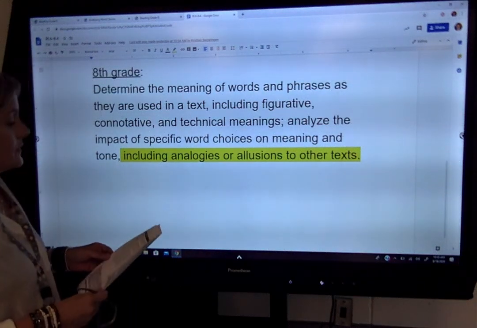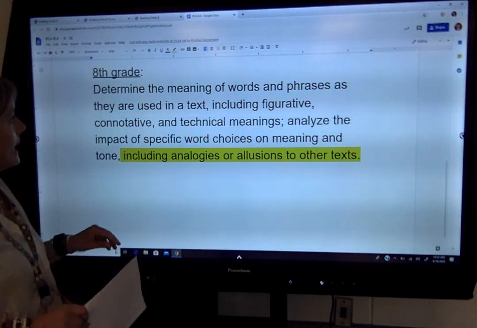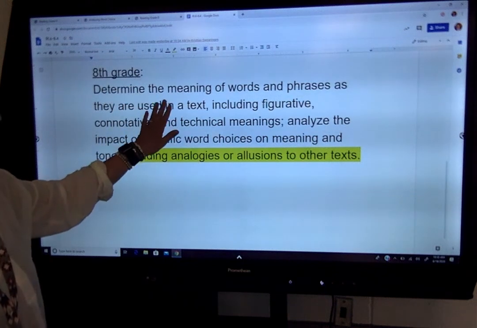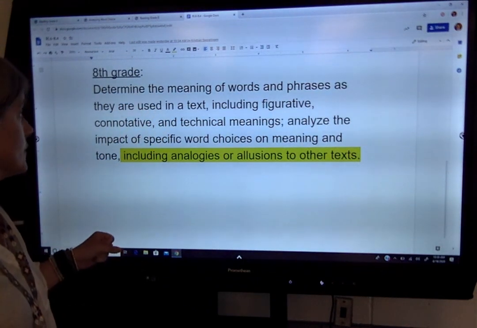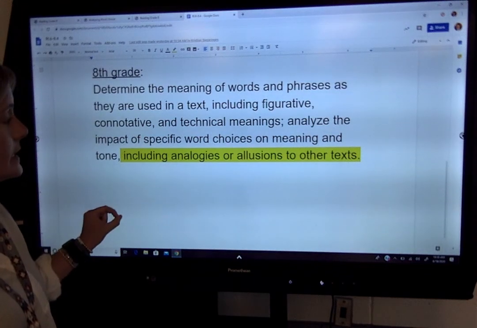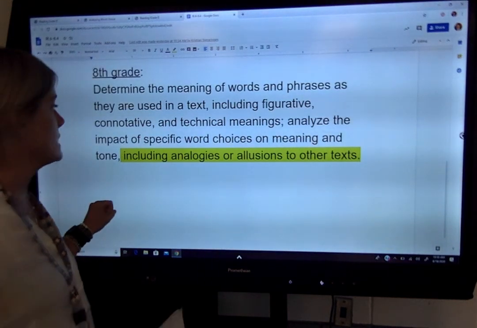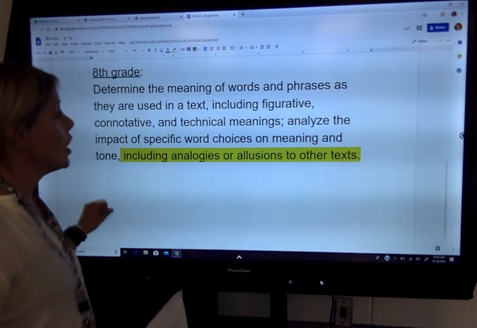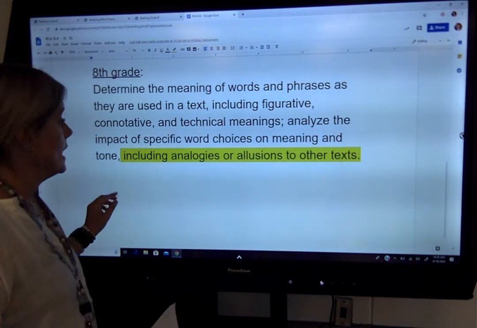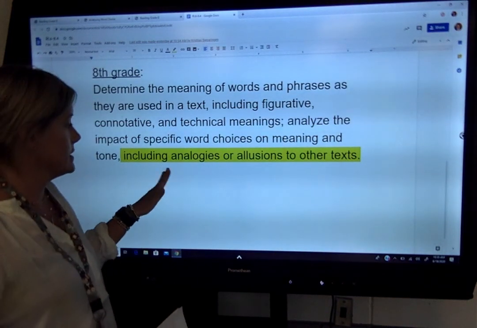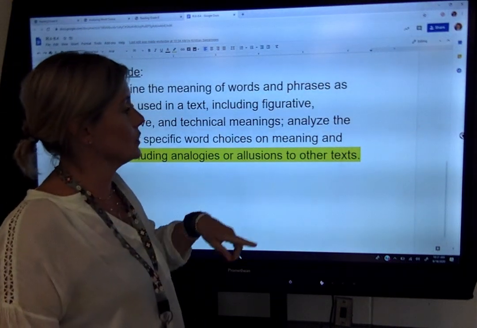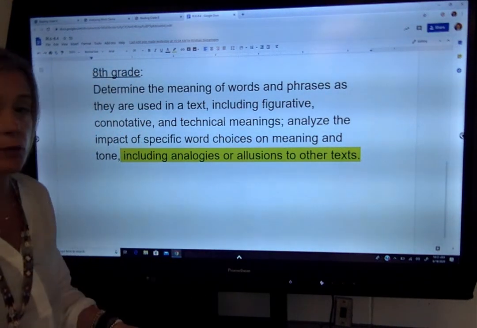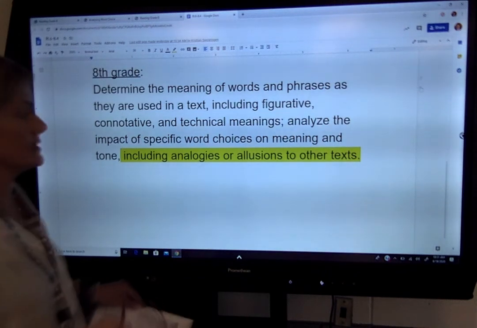Today we're going to look at the standard RI.8.4. Determine the meaning of words and phrases as they are used in a text, including figurative, connotative, and technical meanings. Analyze the impact of specific word choices on meanings and tone, including, and we're adding on from what you've learned in 7th grade, analogies or allusions to other texts. So we're going to look at analogies and allusions today.